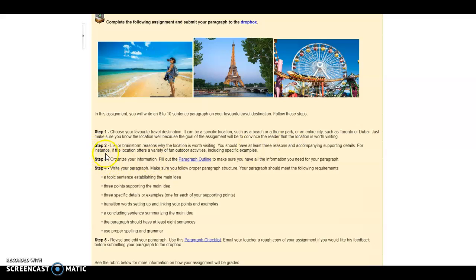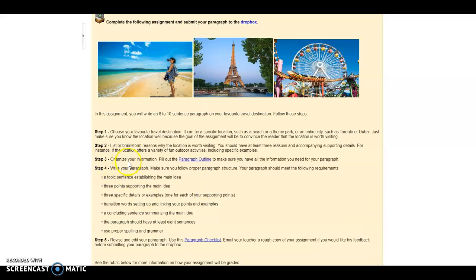So step 2, you can take that location and brainstorm reasons why it's worth visiting. So if you choose Paris, France, and you've been to Paris, France and enjoyed it, start jotting down in a brainstorm or on a mind map the different reasons why you like that place. Include supporting details. So for instance, if you're going to talk about a location and one of your reasons for why it's worth visiting is that it has fun outdoor activities, well, make sure you give specific examples of those outdoor activities. Make sure you have both points and examples, okay, because you'll need both in your paragraph.